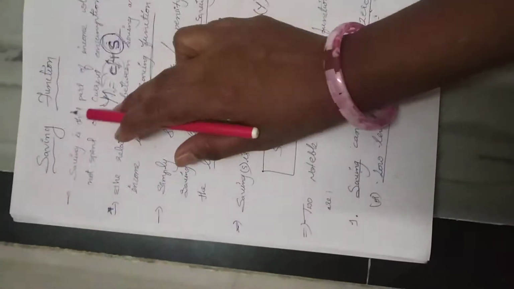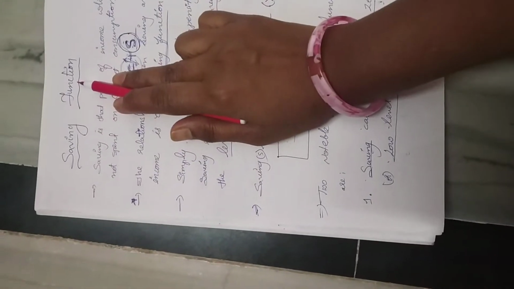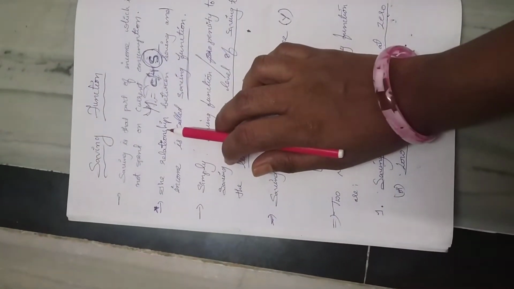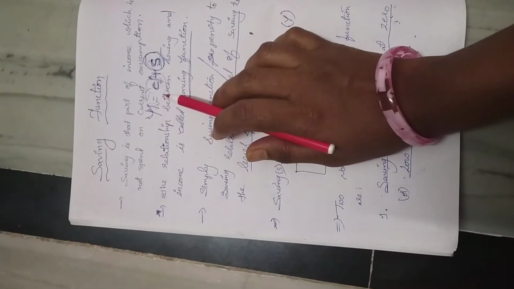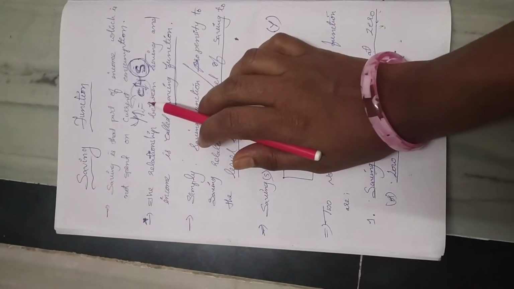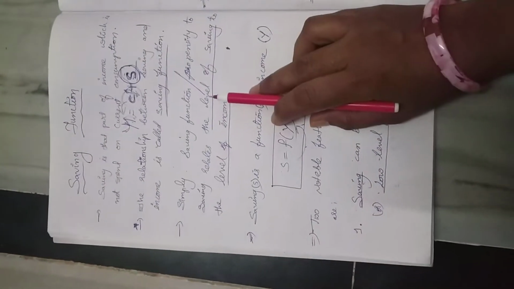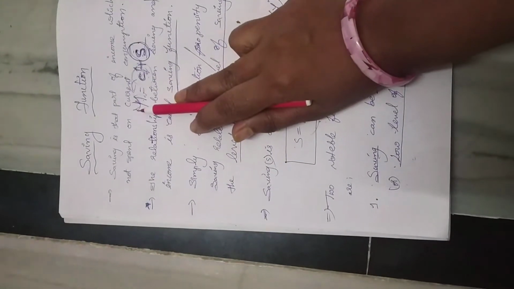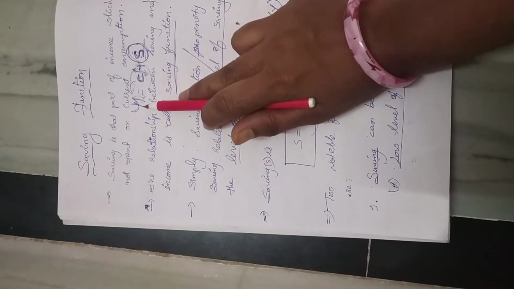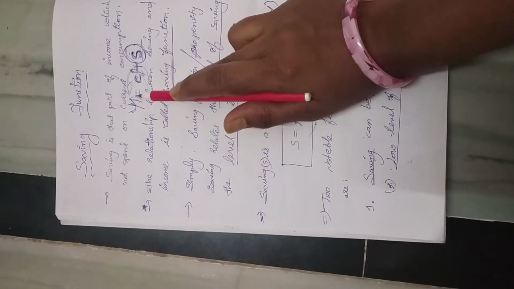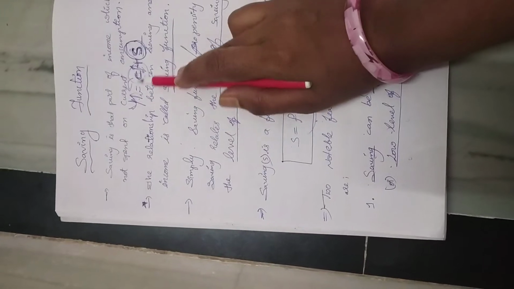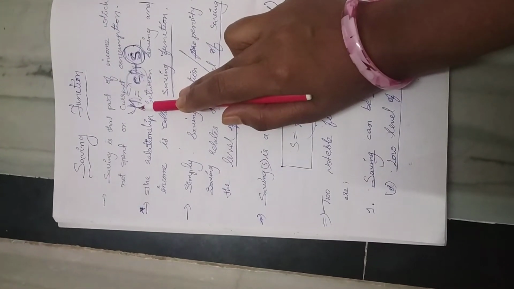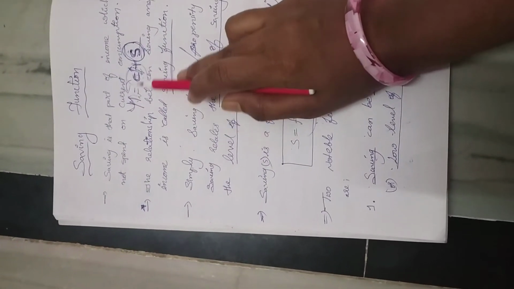Good morning, girls. Today we are going to discuss the concept of a saving function. In previous class you already learned the consumption function. What is the meaning of consumption function? It is the functional relationship between consumption and income. There is a positive relationship between consumption and income. When income increases, consumption will increase, but not as much as income increased. That is the consumption function.